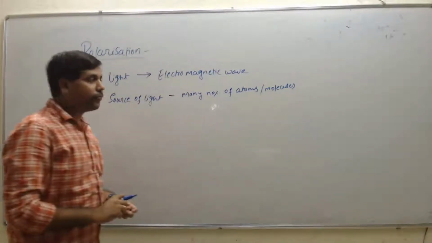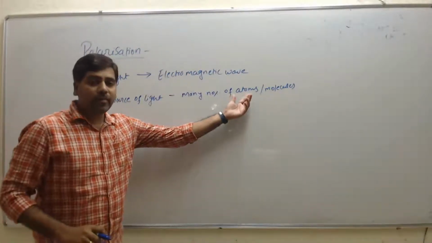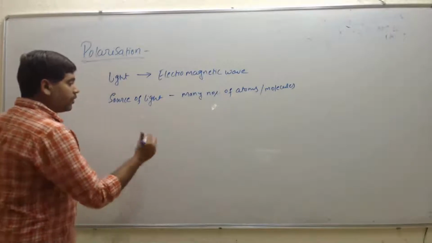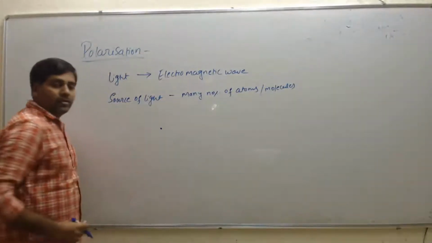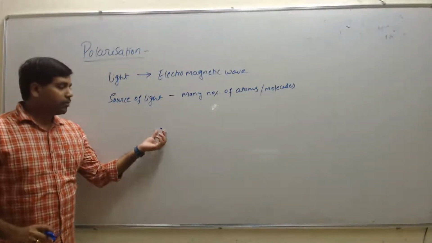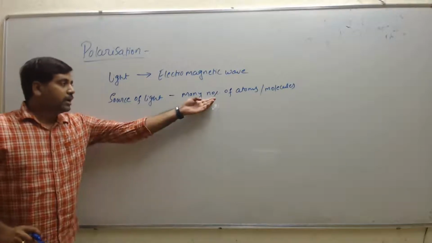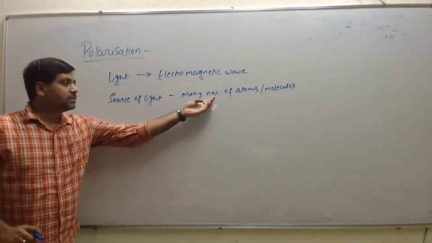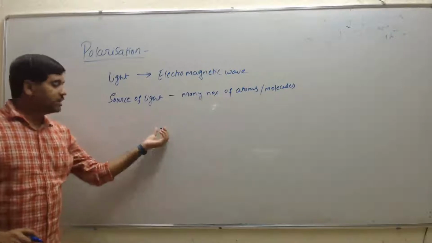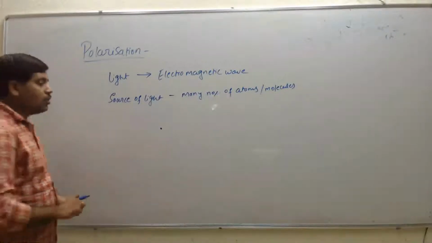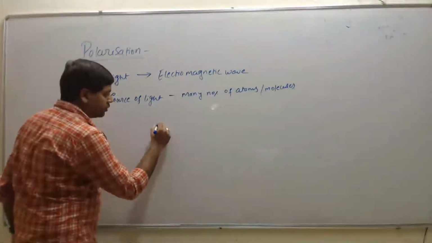Hence, the electric field of these atoms are vibrating in all the directions. So if we consider this one as the light for any atom, then the source of light consists of a number of atoms, hence this source vibrates in all the directions.